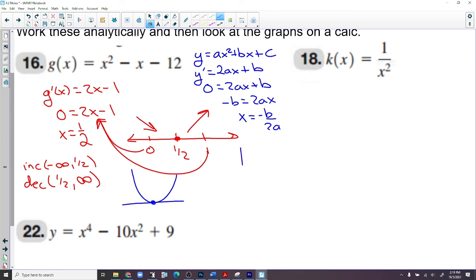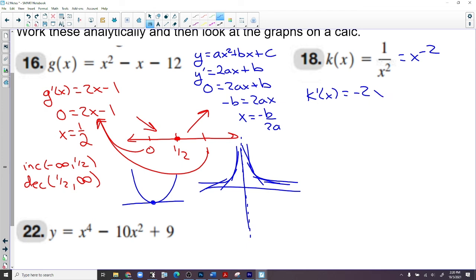Well, if I have a vertical asymptote, let's say at 0, and what if the function looked like this? It went from something like this, increasing, to, well, I'll just show you what it looks like, decreasing. That means the tangent lines are all positive over here and then all negative over here. So we can change signs over zeros, and we can change signs over asymptotes also. So when you take the derivative, this is x to the negative 2, k prime of x is negative 2x to the negative 3. Negative 2 over x to the third.